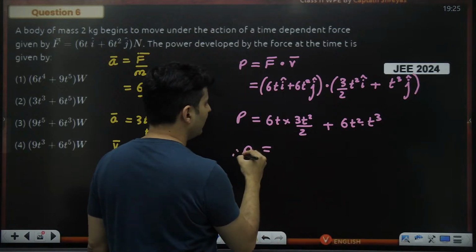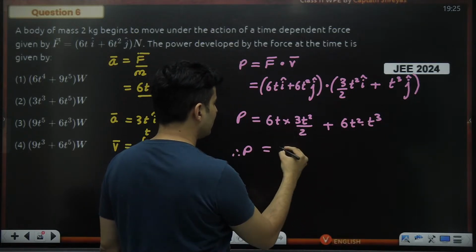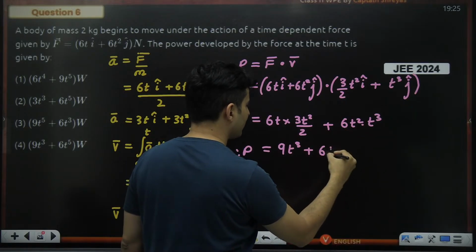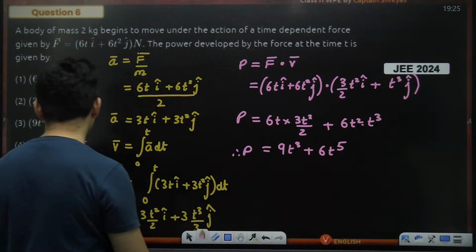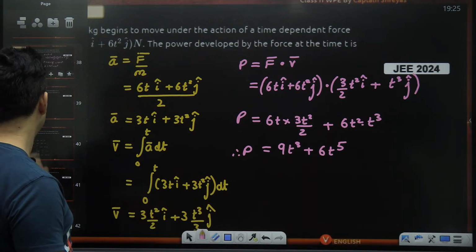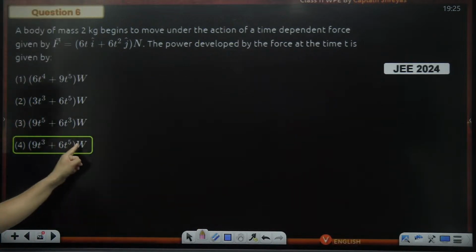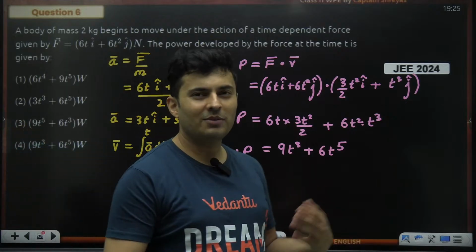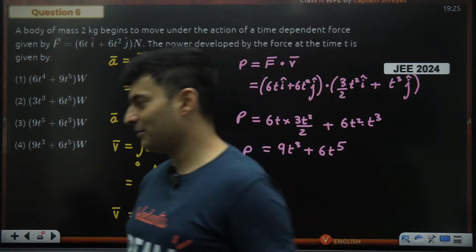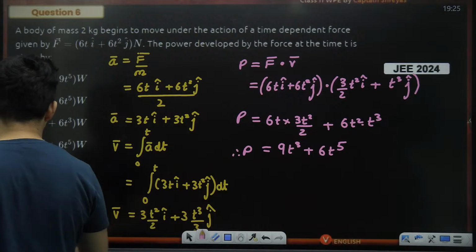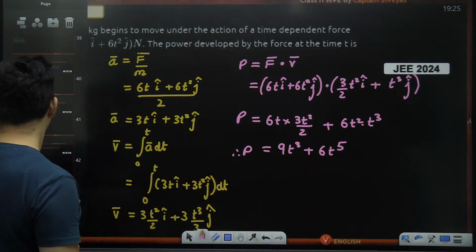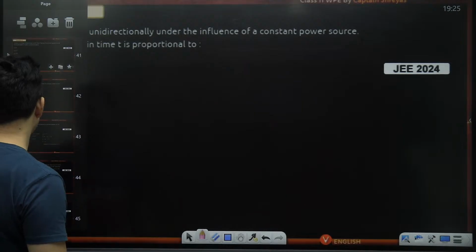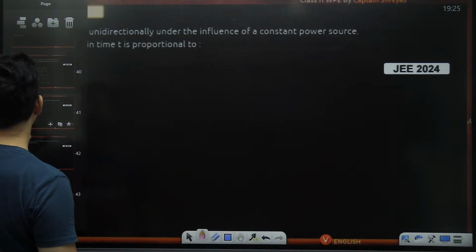So the power will be 6 by 2, 3. 3 3 is a 9. So 9t cube plus this will become 6t raised to 5. So 9t cube and 6t raised to 5. That is the answer. 9t cube, 6t raised to 5 watts. Perfect. We got it. Okay. So this was a question where integration was involved instead of derivatives. Option D. Perfect. Amazing. Amazing. Yeah. Let's go. Let's go to the next question coming up on your screen. Here it is. This one.